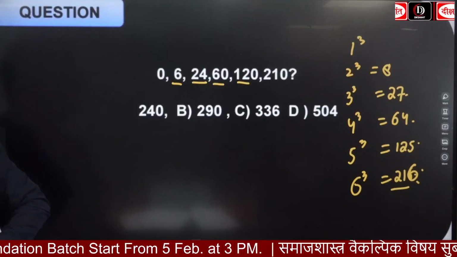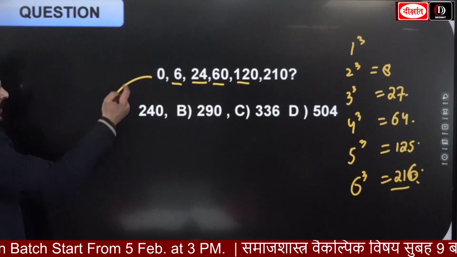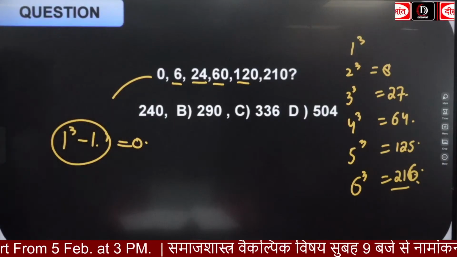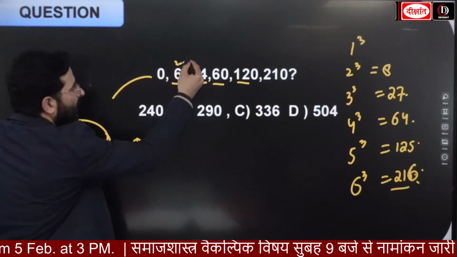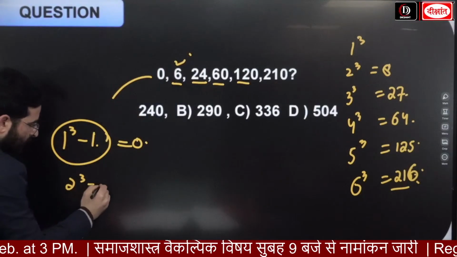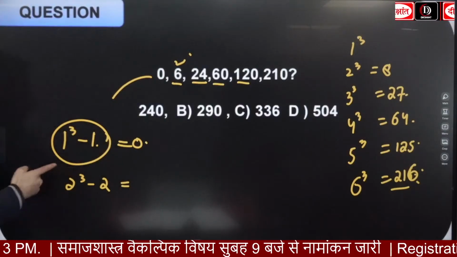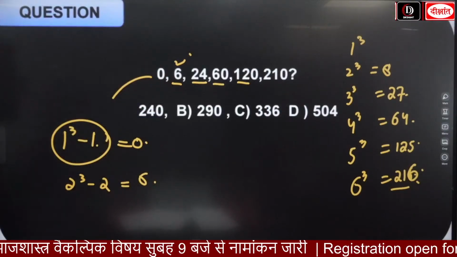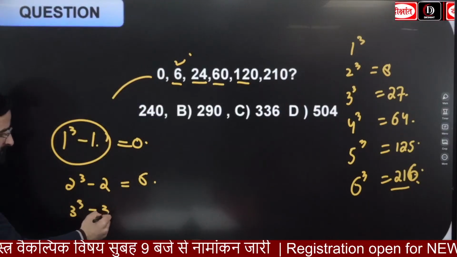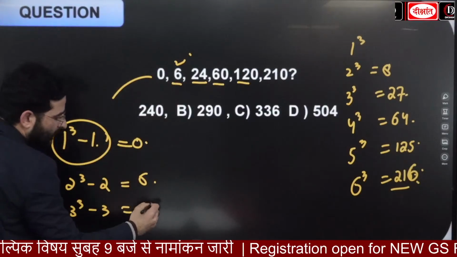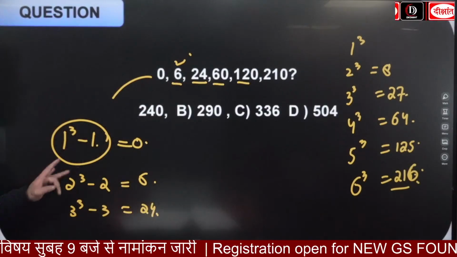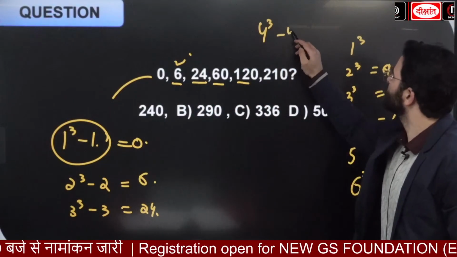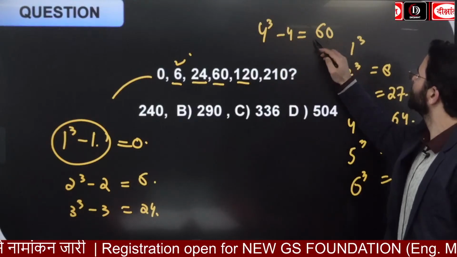Very good. Okay, very good. Look here guys, ये जो है 0, it is 1 cube minus 1, that is equal to 0. Clear है यहां तक? What is the second term over here guys? It is 2 cube minus 2. 2 cube is equal to 8. 8 minus 2 is equal to 6. आ गया ये term. Third, it is 3 cube minus 3. That is equal to 24. यहां तक क्लियर हुआ सबको? 60. 60 is going to be the 4 cube minus 4. 64 minus 4 is equal to 60 only.